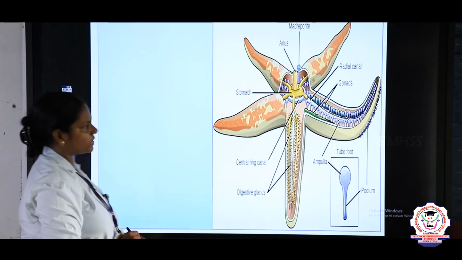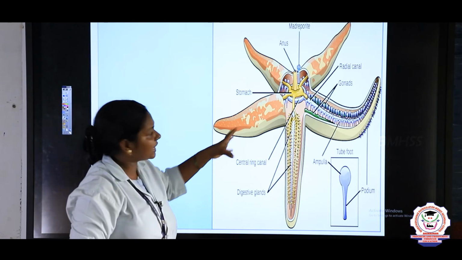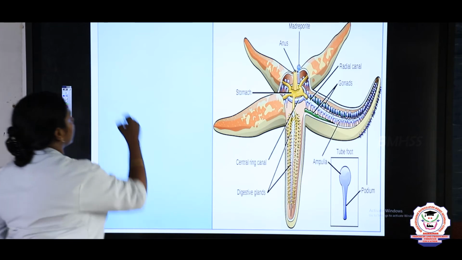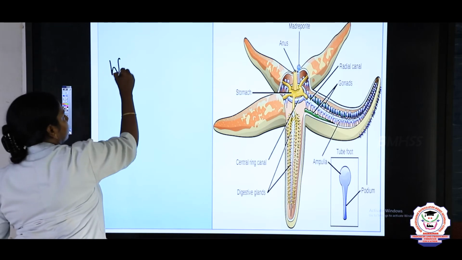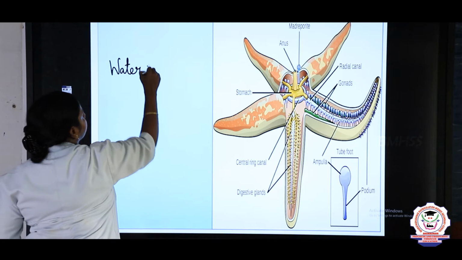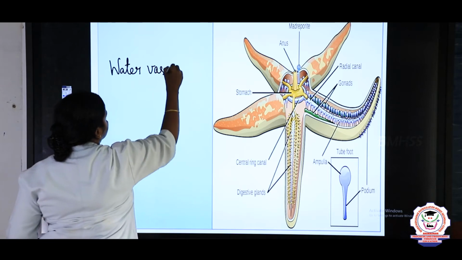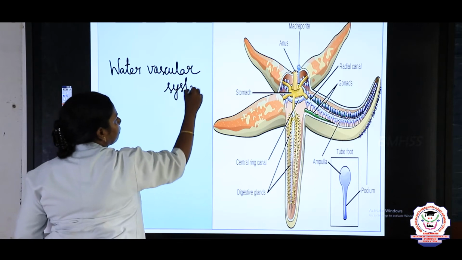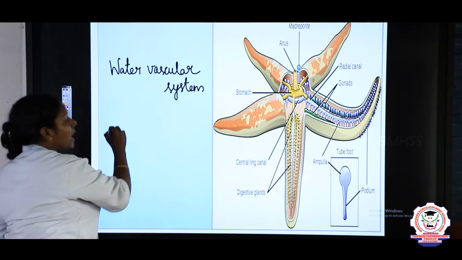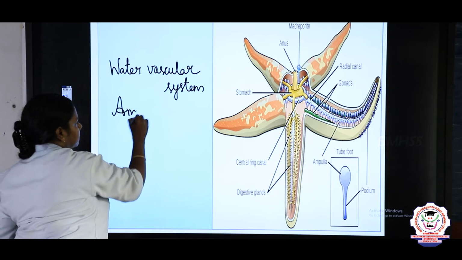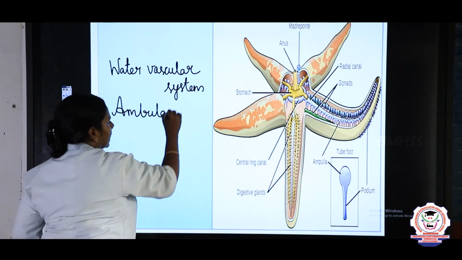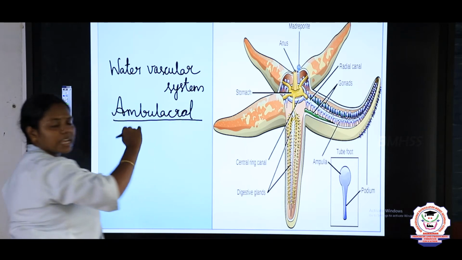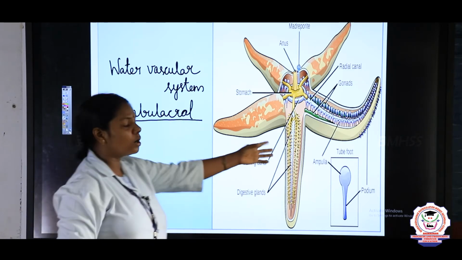Now we are going to see how the respiratory system functions. Here it exhibits a water vascular system. No blood, children. Water vascular system. Just underline it in your book. They have given another name for it, the ambulacral system. All the main processes take place by water. There are no blood vessels.